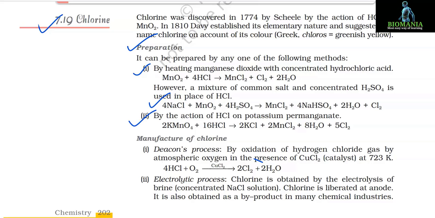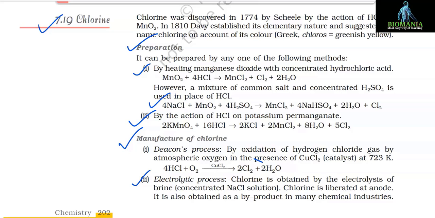By the action of HCl on potassium permanganate: 2KMnO4 + 16HCl gives 2KCl + 2MnCl2 + 8H2O + 5Cl2. Manufacture of chlorine. Number 1. Dakin's process. By oxidation of hydrogen chloride gas by atmospheric oxygen in the presence of CuCl2 catalyst at 723 Kelvin. The reaction is 4HCl + O2 gives 2Cl2 + 2H2O.